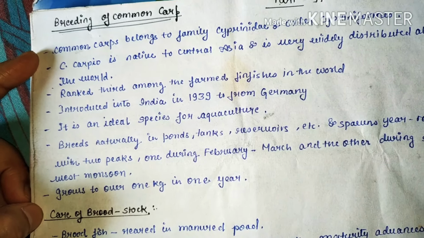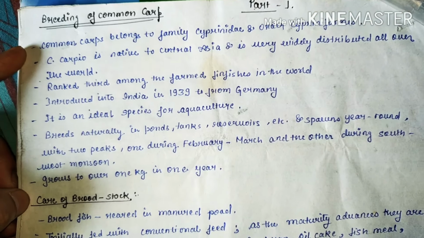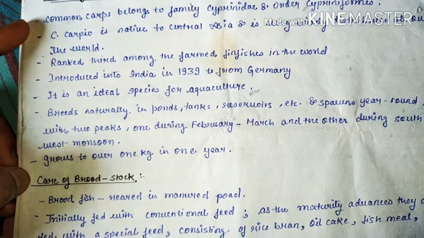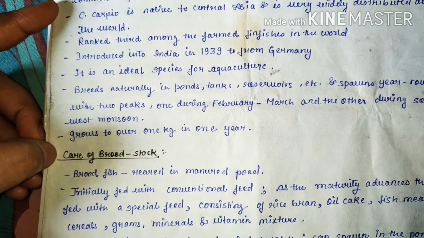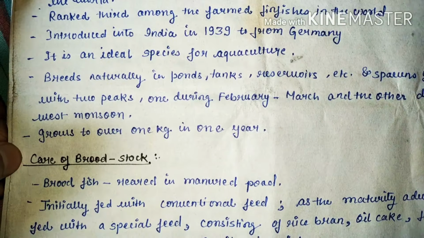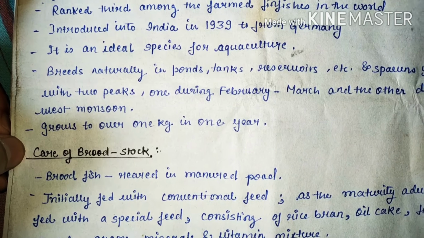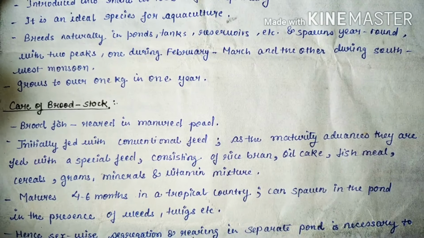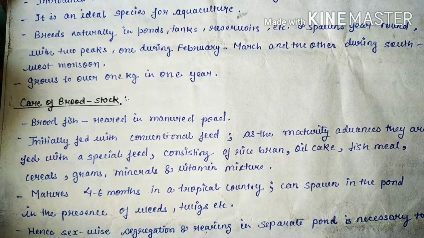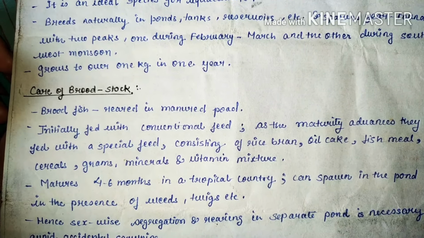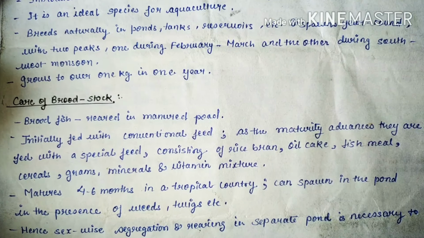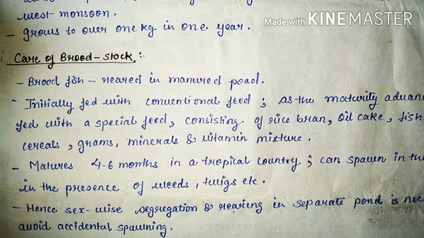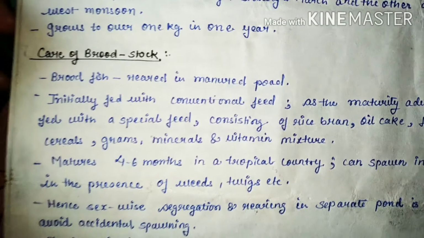It is native to Central Asia and very widely distributed all over the world. It ranked third among the farm finfishes in the world. Introduced into India in 1939 from Germany. It is an ideal species for aquaculture. It will breed naturally in pond, tank, reservoir, etc. and spawn year-round, with two peaks, one during February-March and the other during the southwest monsoon. Grows to over 1 kg in 1 year.